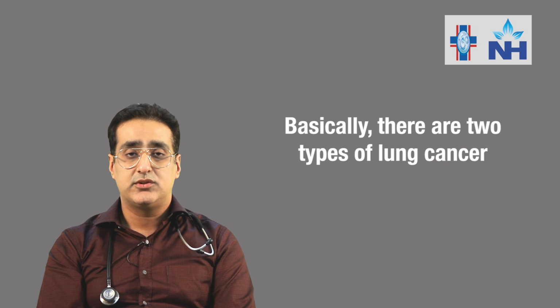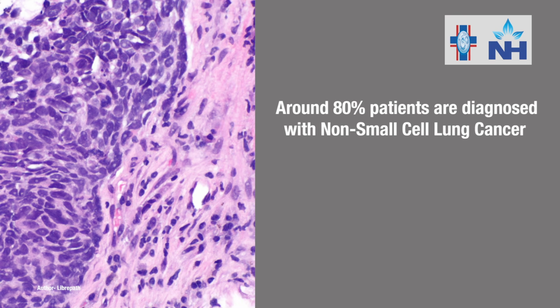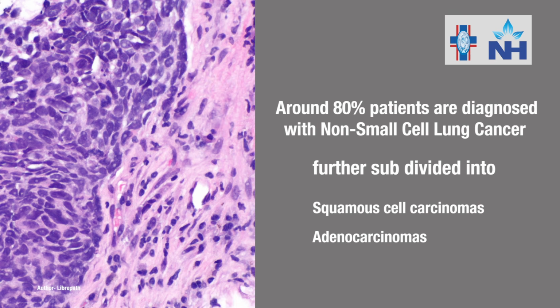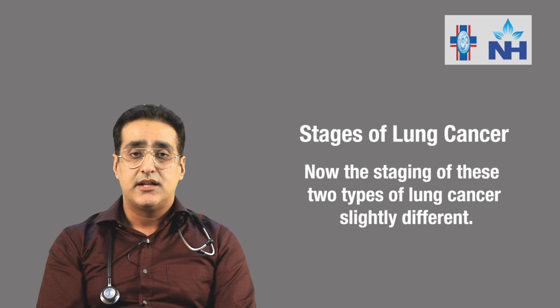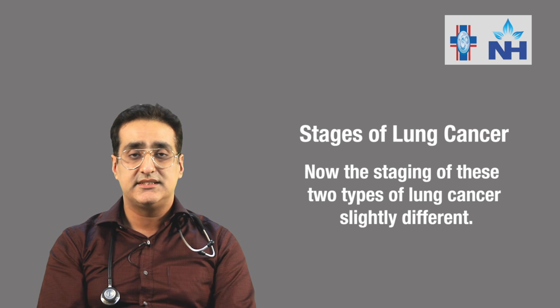So what are the types of lung cancer? Basically there are two types. Around 80% of the patients are diagnosed with what we call non-small cell lung cancer. It's further divided into squamous cell and adenocarcinoma. The second type is called small cell lung cancer. Now the staging of these two cancers is slightly different.